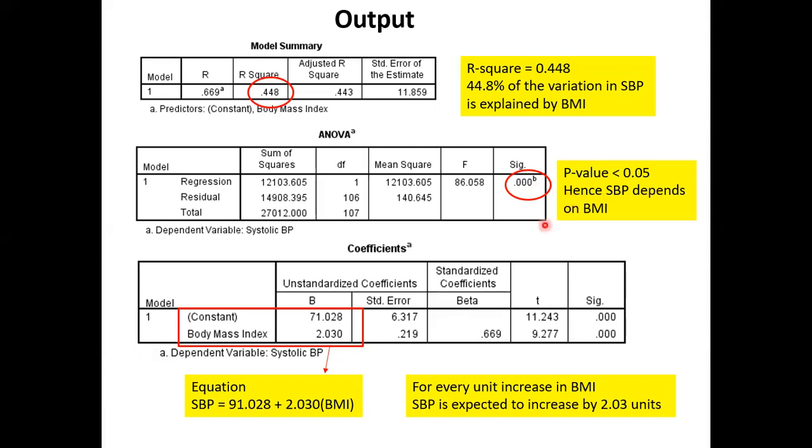SBP depends on BMI. What's my objective? To test if SBP depends on BMI. P-value less than 0.05. Conclusion: yes, BP depends on BMI. Next question, how? We write the equation.